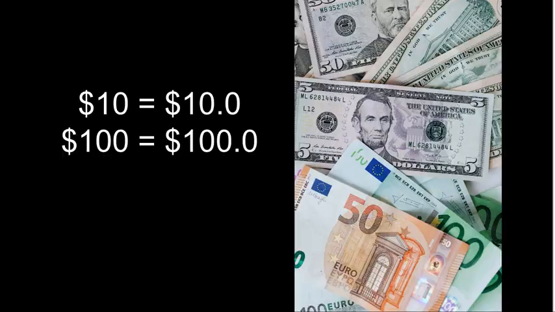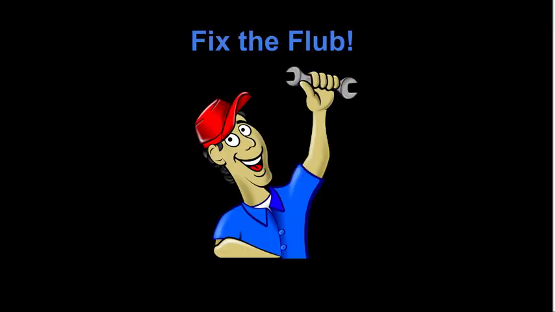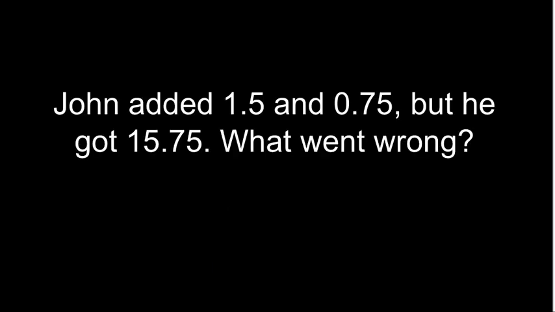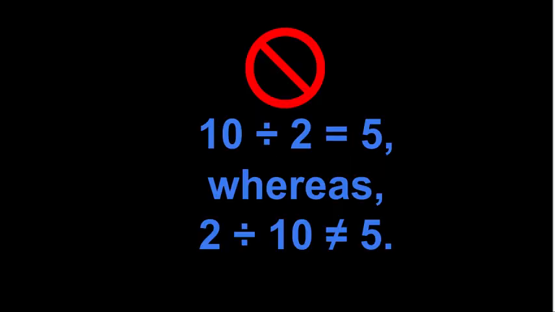Fix the flub. In this segment, I'll give you a mistake, and you have to fix it. Ready? 1. John added 1.5 and 0.75, but he got 15.75. What went wrong? Answer. He misplaced the decimal. 2. Sarah tried to use the commutative property on division and ended up with a different result. Why? Answer. Commutative property doesn't apply to division.